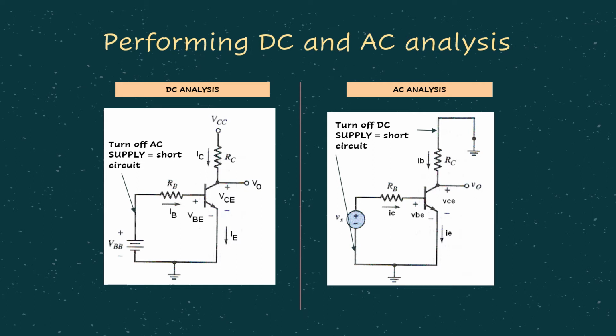Since, as mentioned just now, for a BJT linear amplifier we can apply the superposition principle, when considering DC analysis we can turn off the AC source. So we make it a short circuit, leaving only VBB and VCC as the DC supplies. On the other hand, when we do the AC analysis for the same circuit, we turn on the VS source, the AC source, and the DC sources we turn off, making them short circuits. So there is no VBB, replaced with a short circuit, and there is no VCC, it is replaced with a short circuit.